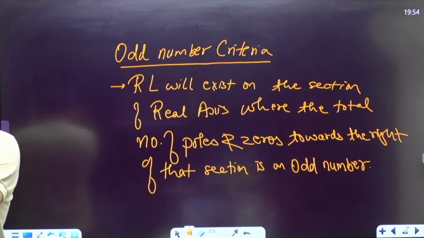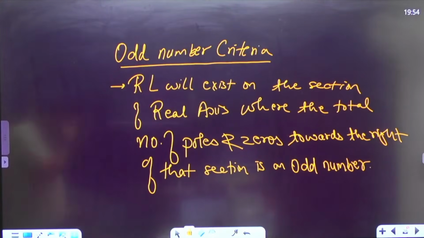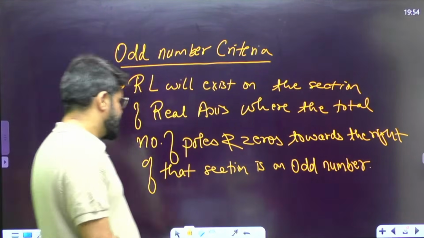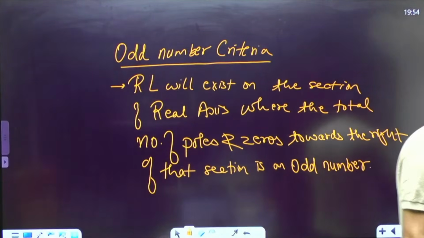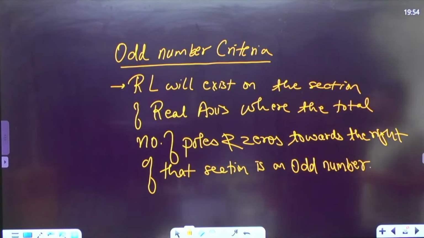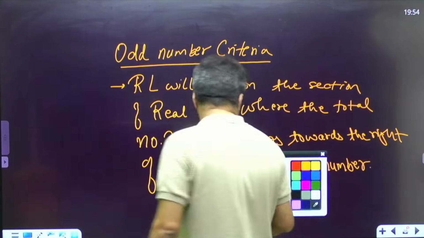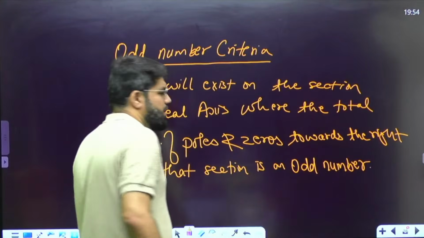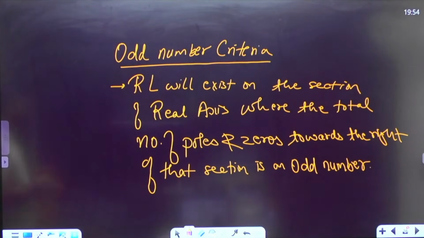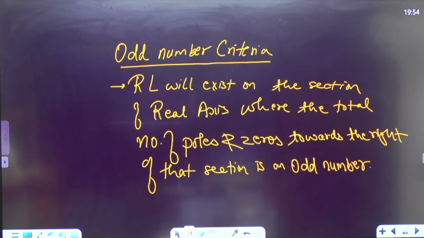Understood? The total number of poles and zeros towards the right of that section is an odd number.